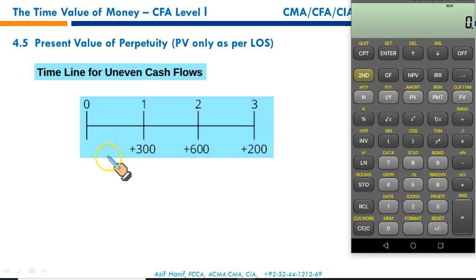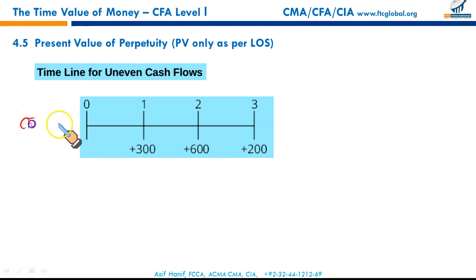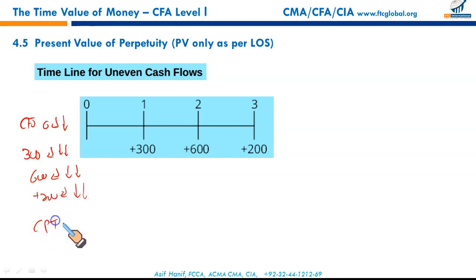So the arrangement would be: cash flow at year 0 is 0. Enter, down arrow key. The first year cash flow is $300. Enter, down arrow key twice, representing a single cash flow, not repetitive, so single frequency. Then $600, enter, down arrow key twice, plus 200 inflow. And the last, you press CPT, compute, NPV to be calculated at 10%, enter, down arrow key and CPT. It will calculate the present value of these uneven future cash flows.